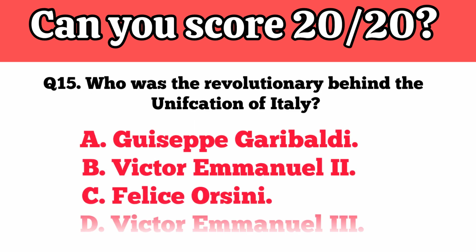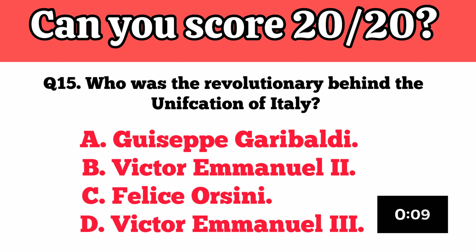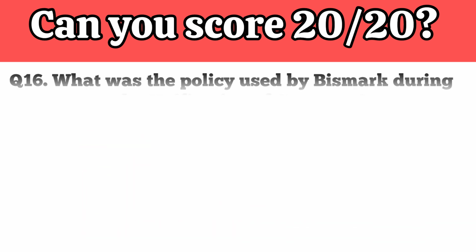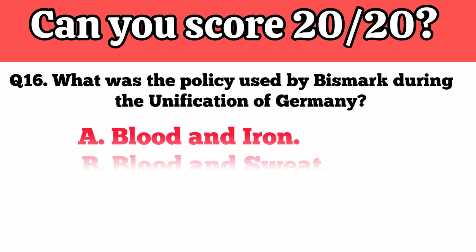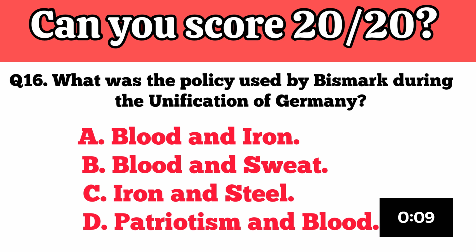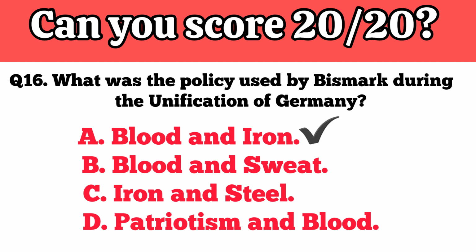Who was the revolutionary behind the unification of Italy? Your time starts now. Giuseppe Garibaldi is the correct answer. What was the policy used by Bismarck during the unification of Germany? Your time starts now. Blood and iron is the correct answer.